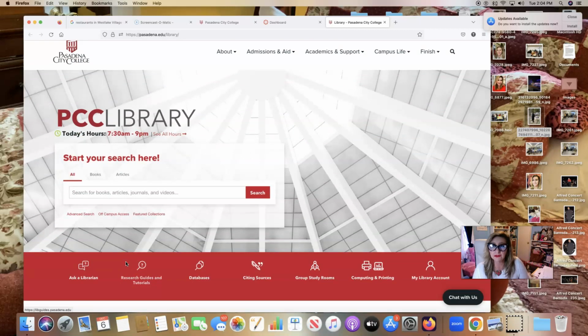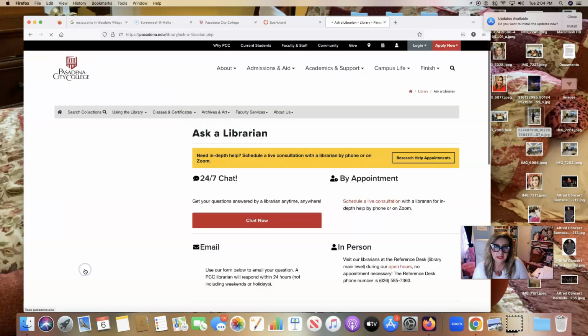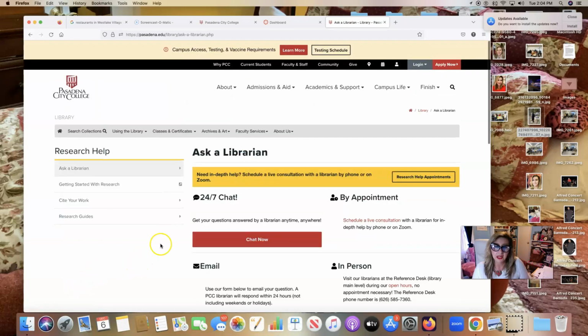First of all, if you're confused on how to do research and you need help, right here on the library website, there's a little link on the red ribbon, it says Ask a Librarian. You can click on this link. There's a 24 hour, 7 days a week chat that you can ask any librarian any time of the day a question that you have about research.